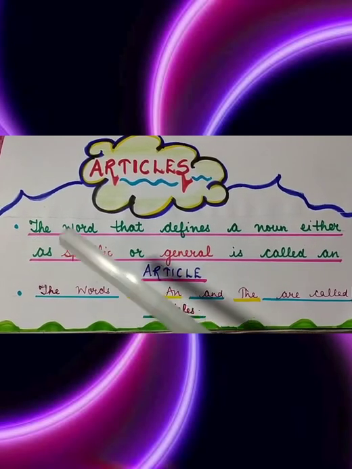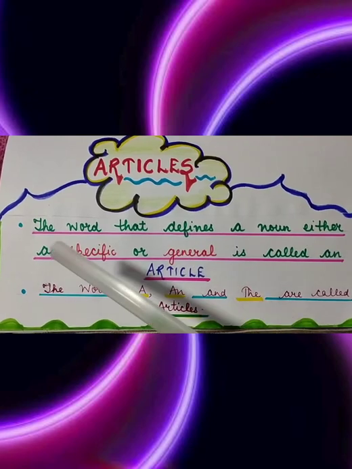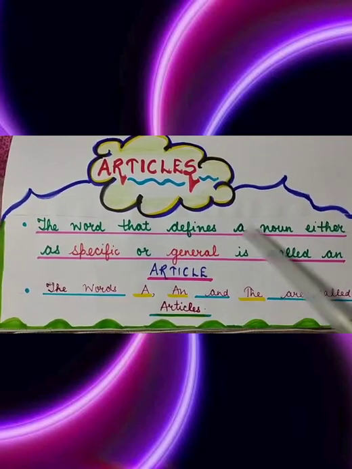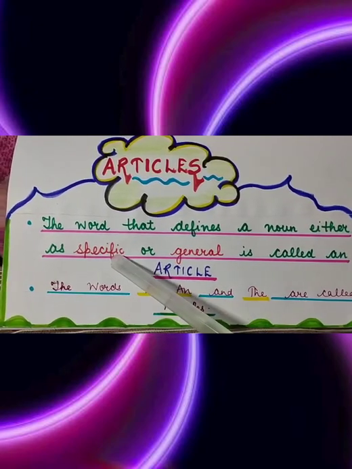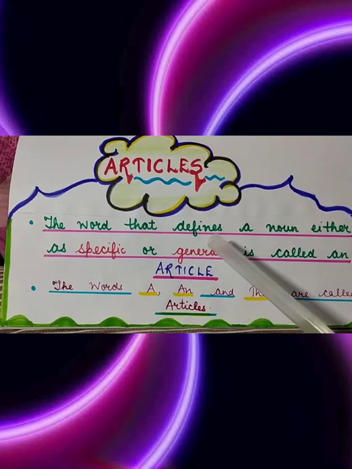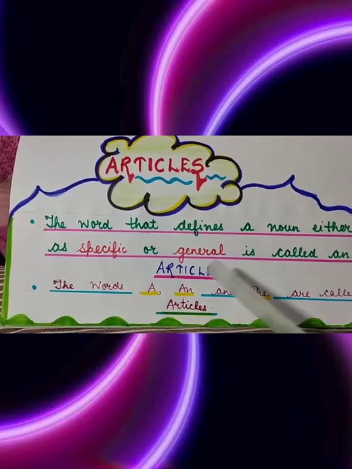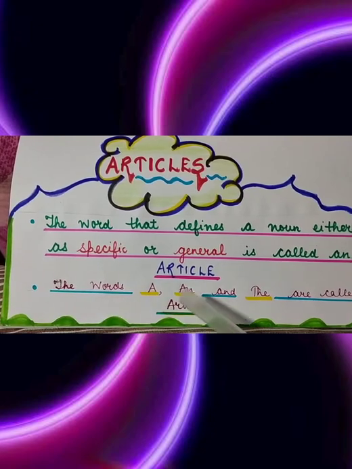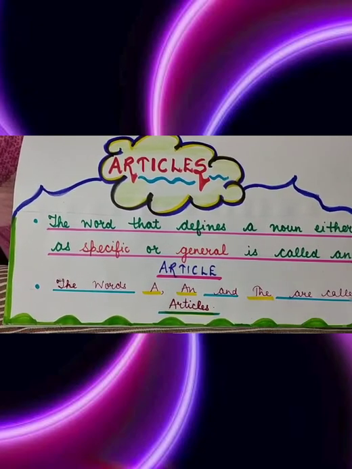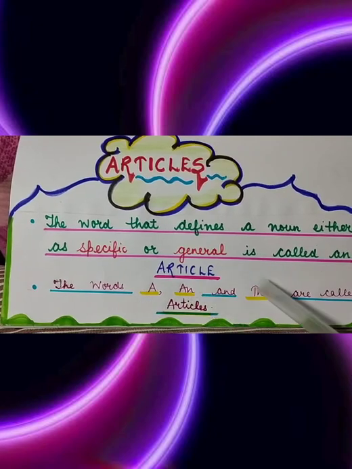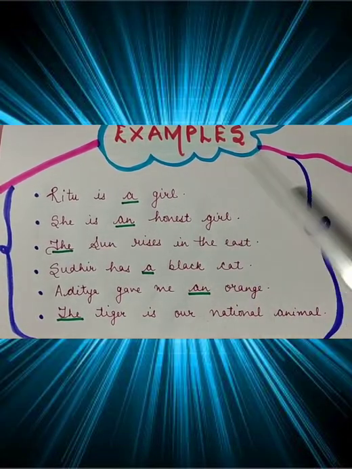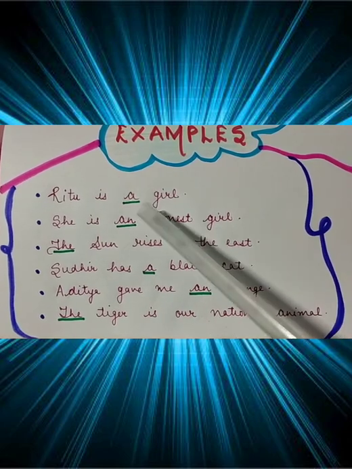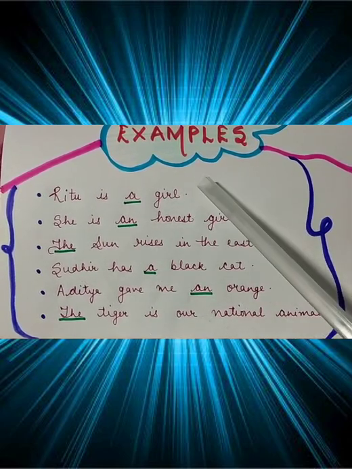Now I will explain to you the definition of an article. The word that defines a noun either as specific, meaning particular, or general, meaning common, is called an article. The words a, an and the are called articles. So these three, a, an and the, are the articles. These are some of the examples of an article. Like a, an and the, you know these are articles.